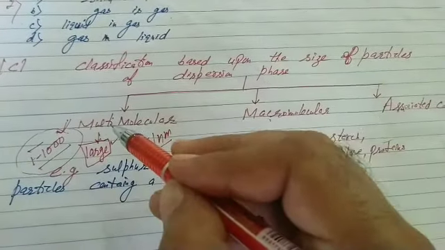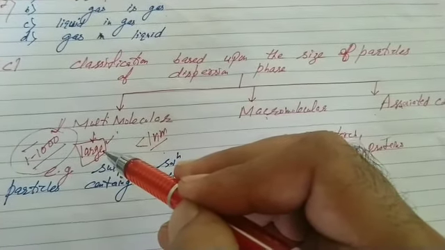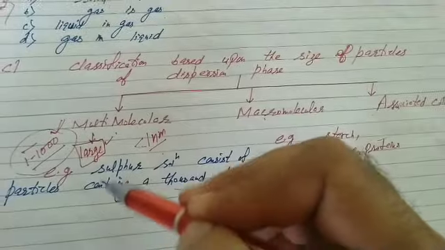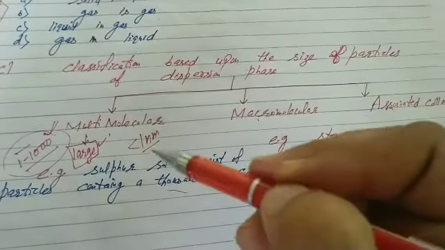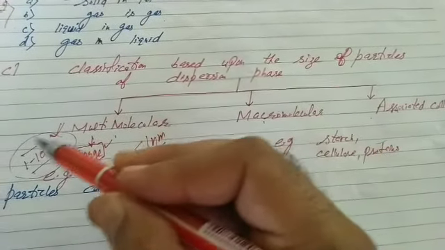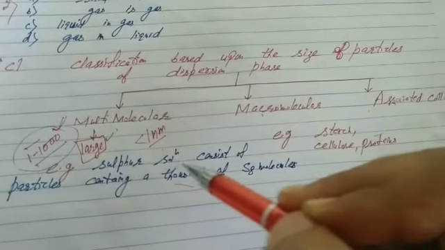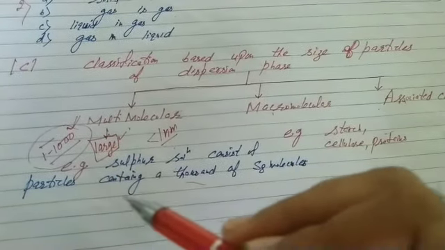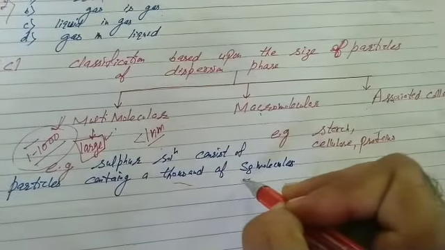Multimolecular colloids. Multi means many, huge, large number, formed by the aggregation of a large number of atoms or molecules of a substance having diameter less than 1 nanometer. Or you can say, in these, smaller particles of the substance associate to form a species having size of the colloidal range. Example: sulfur solution consists of particles containing 1000 or more sulfur molecules. That's the colloidal solution.